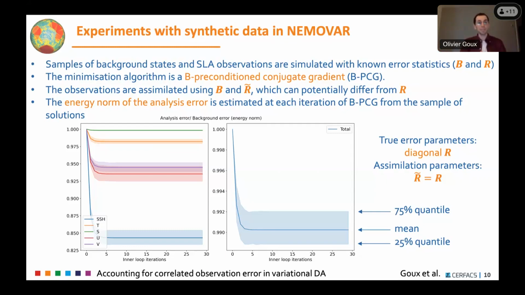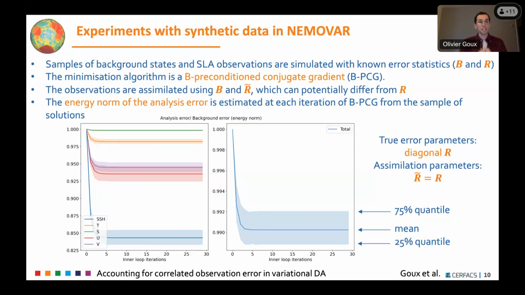So the minimization algorithm is a BIP preconditioned conjugate gradient, denoted BPCG here, and the observations are simulated using B, which is the true background error. We usually use the same background error for assimilation and error simulation, and R tilde for the assimilation. So I use the tilde to denote parameters that are used in practice in data assimilation and might differ from the true error parameters, which are used to simulate observation error. And the two can potentially differ.